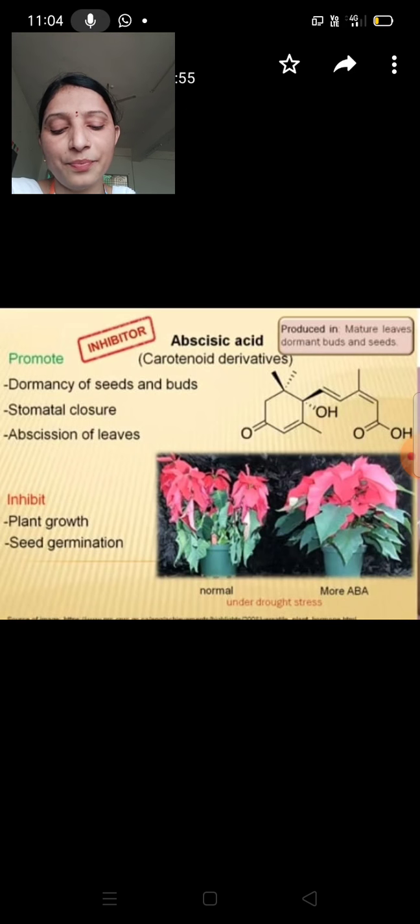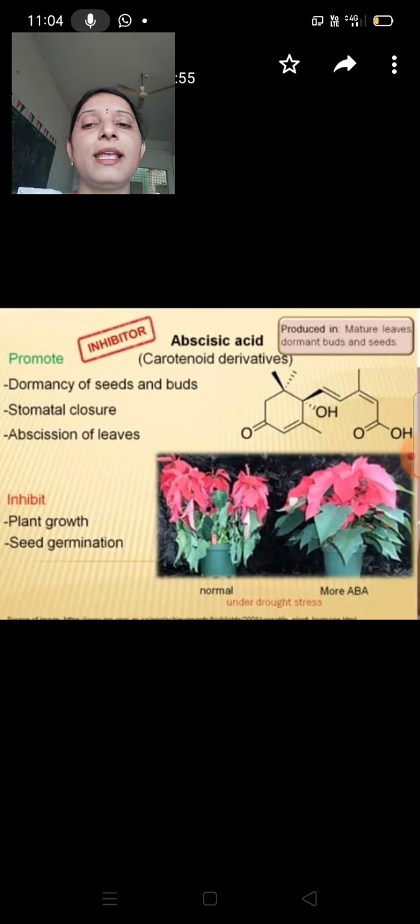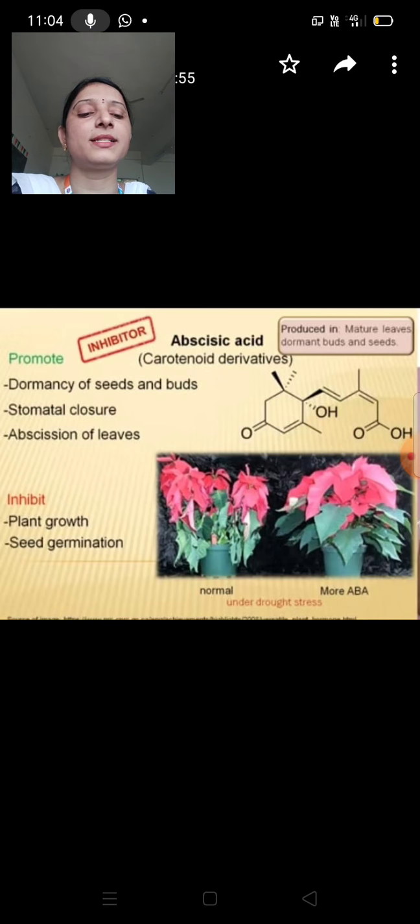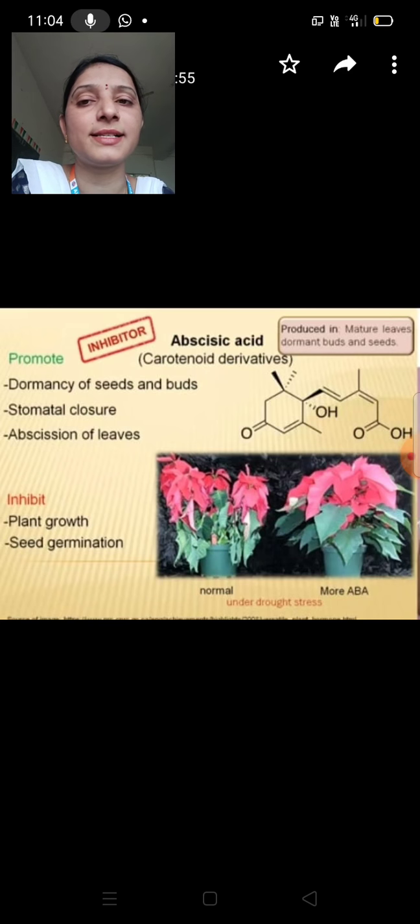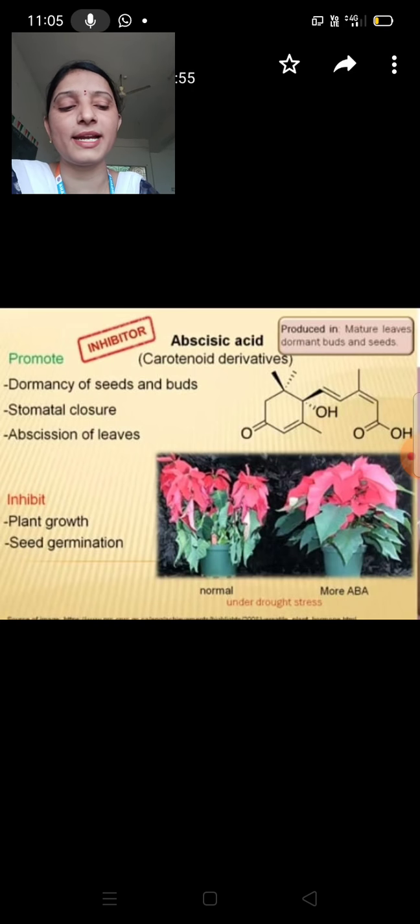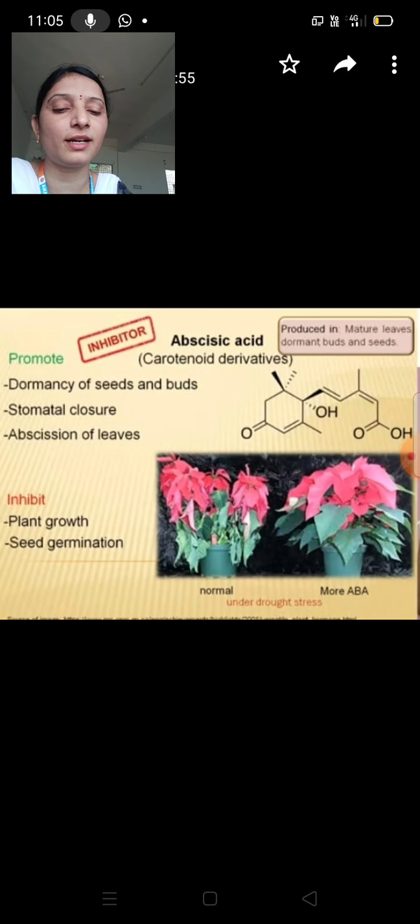See this diagram. The plants in this picture are under drought condition for the same period of time. Of these two plants, the plant with more abscisic acid shows better drought tolerance. In this picture, these two plants were under drought stress for a second period of time. Of these two plants, the plant with more abscisic acid shows better tolerance.